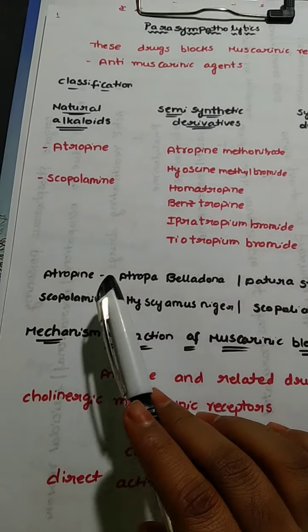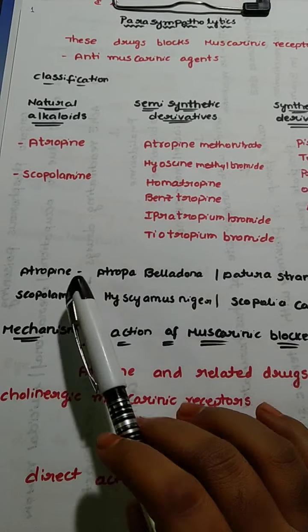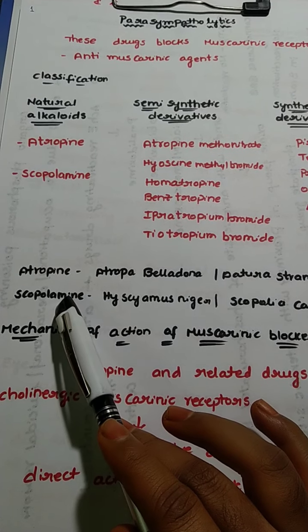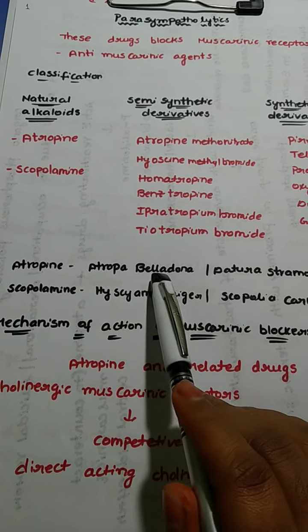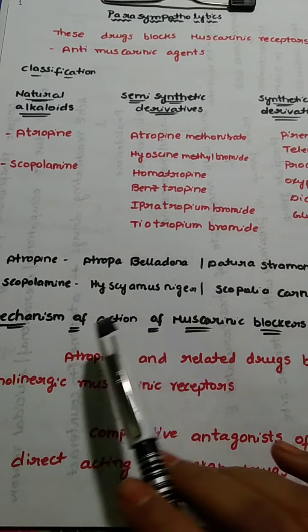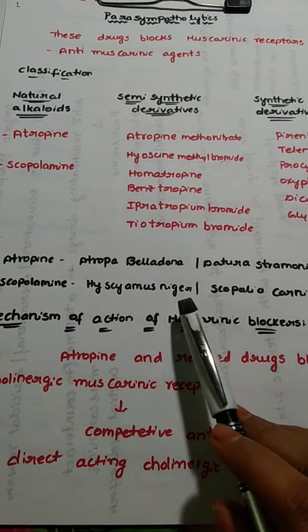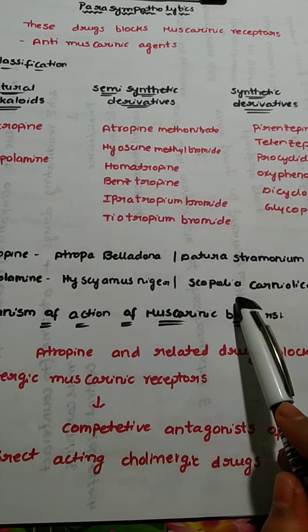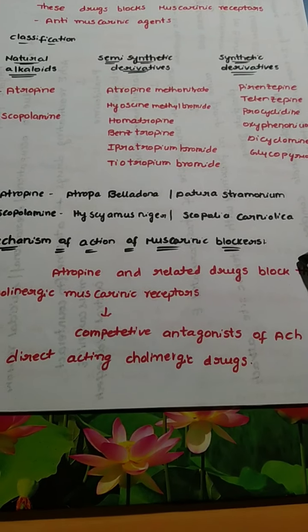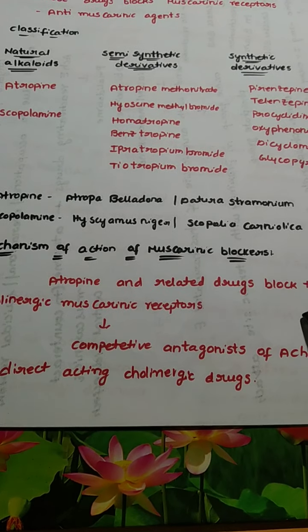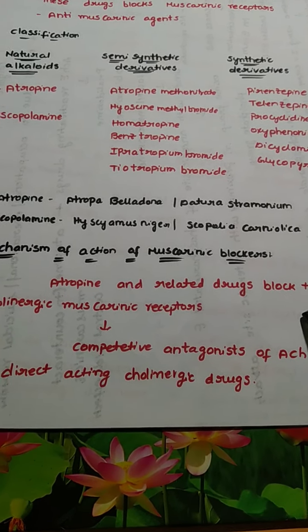Coming to the natural alkaloids, atropine and scopolamine, both are obtained from plants of the Solanaceae family. Atropine is obtained from the leaves of Atropa belladonna or Datura stramonium, whereas scopolamine is obtained from Hyoscyamus niger and Scopolia carniolica.